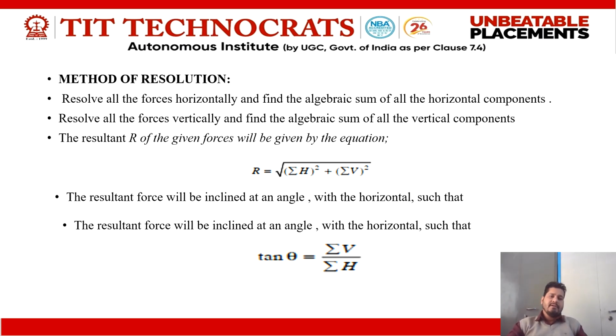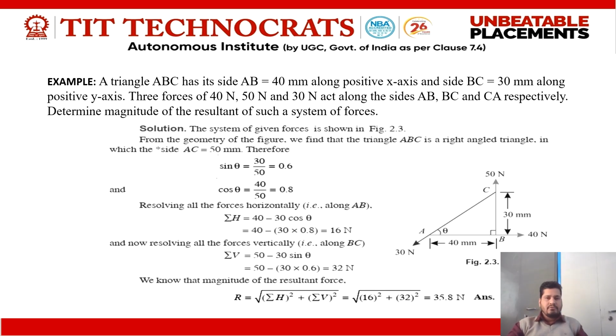In the second quadrant, alpha is equal to 180 degree minus theta. For the third quadrant, alpha is equal to 180 degree plus theta, and for the fourth quadrant, it is 360 degree minus theta. So in that way we calculate R as well as the inclination of the resultant force from the positive x-axis. We have a numerical also for calculating the value of the resultant force.